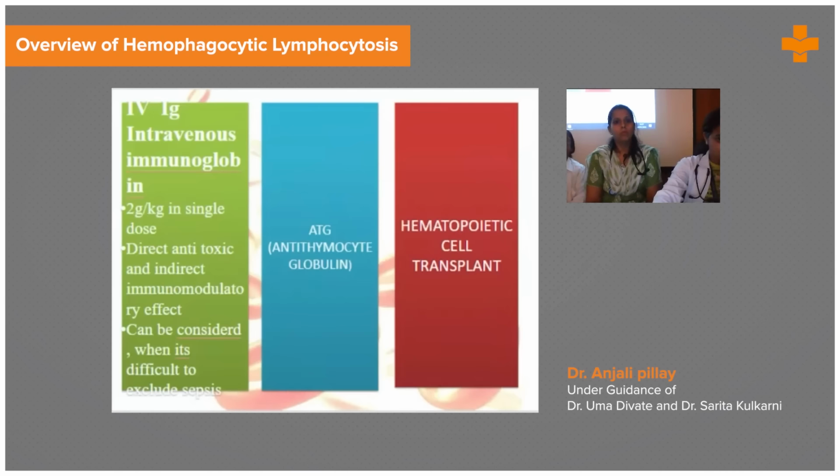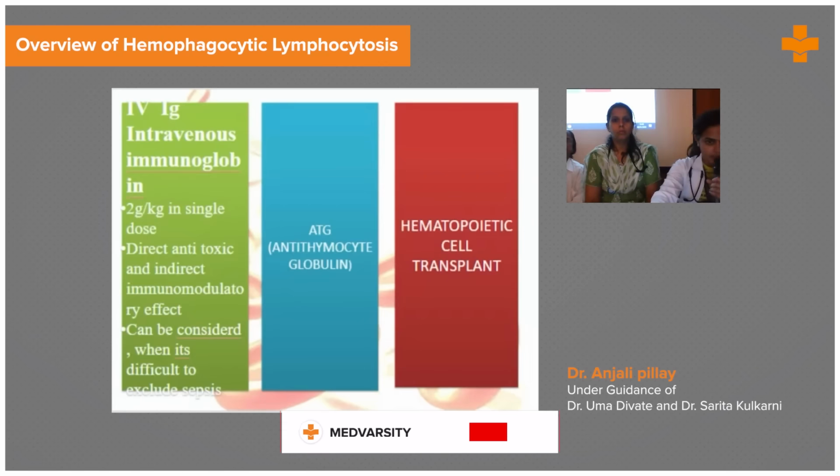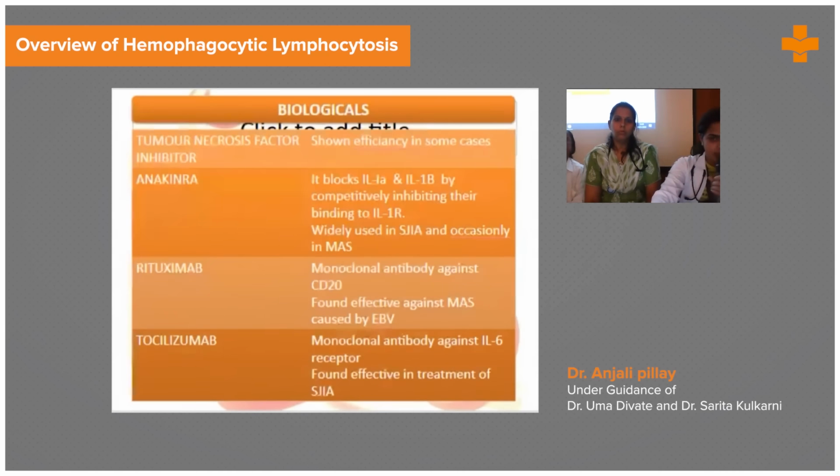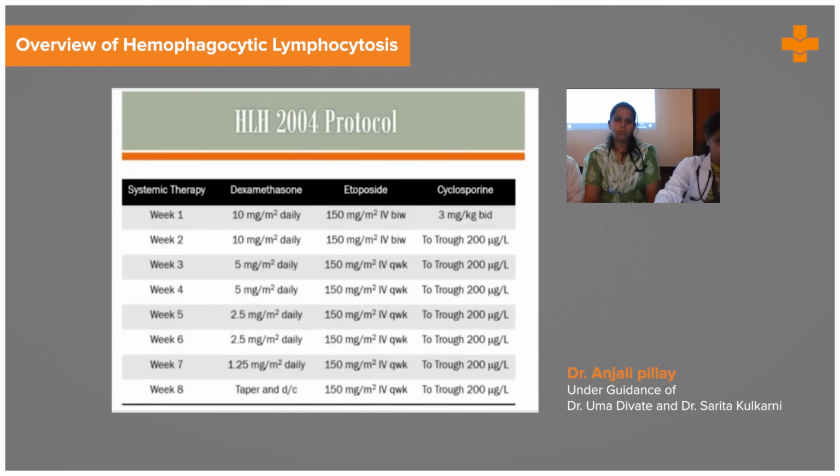Another line is IVIG, intravenous immunoglobulin, and anti-thymocyte globulin, and if all these didn't work, we may have to think about hematopoietic cell transplant. Hematopoietic cell transplant is the first line of treatment in case of diagnosed primary HLH. Biologicals like TNF inhibitors, anakinra, rituximab, and tocilizumab can also be used. This is the HLH 2004 protocol summarized.